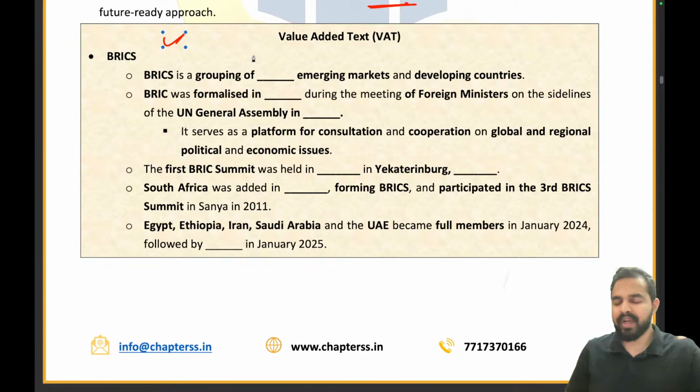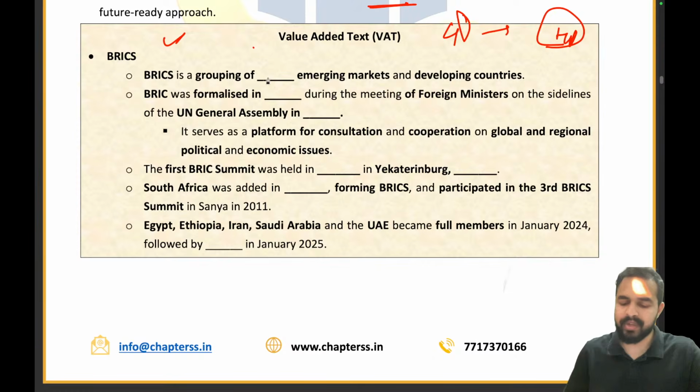So BRICS. So guys, see the number of members right now in the BRICS, how you can remember. Earlier there were only 4 members, right? Now they have created their own cricket team, and in a cricket team how many members are there? 11 members. So there are 11 emerging markets and developing countries which are part of the BRICS, right?